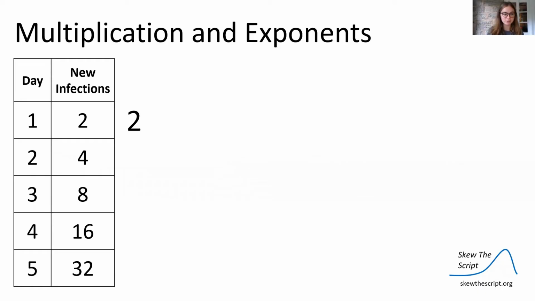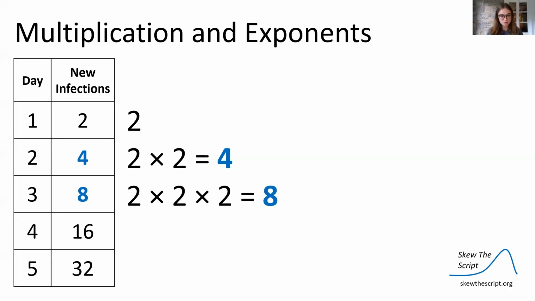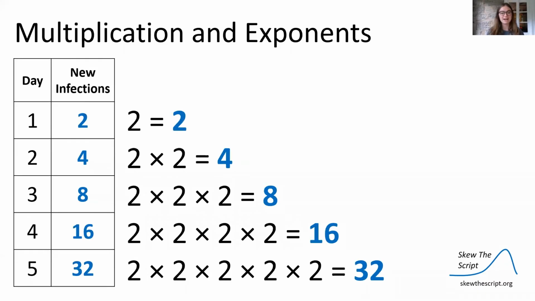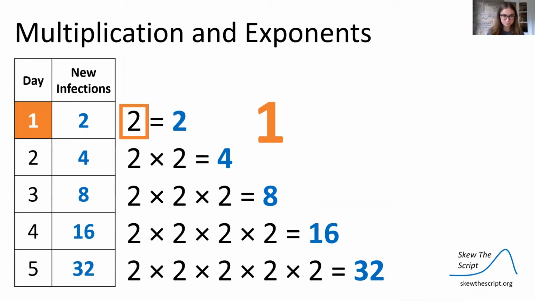Here we have our table. On day 1, we have 2 new infections. We multiply that by 2 to get 4 new infections on day 2. Multiply that by 2 to get 8, and again by 2 to get 16, and again by 2 to get 32. On day 1, we have 2 once.